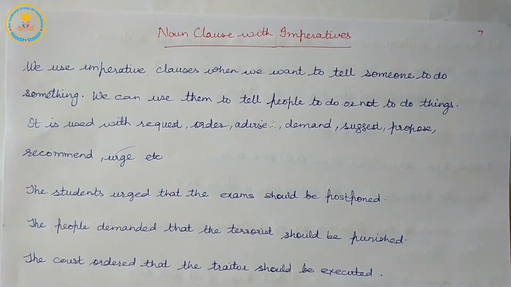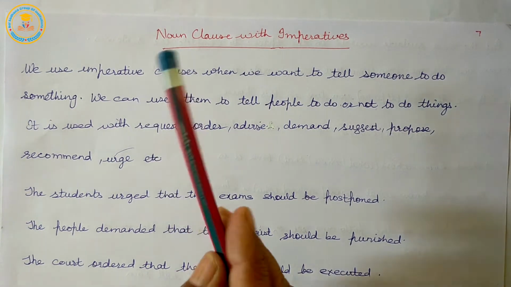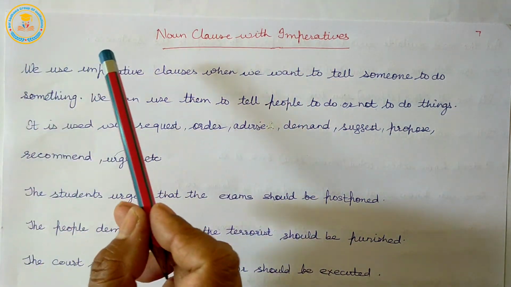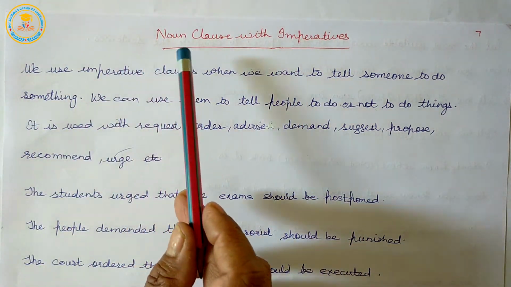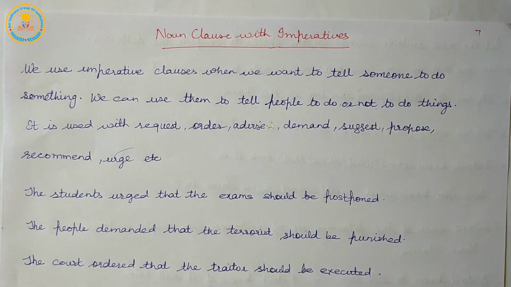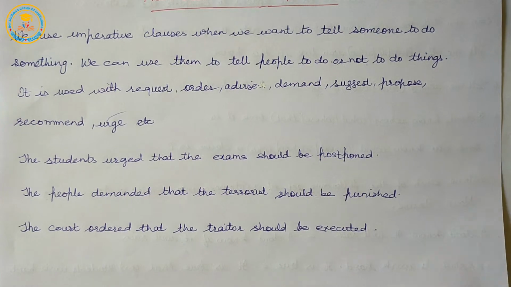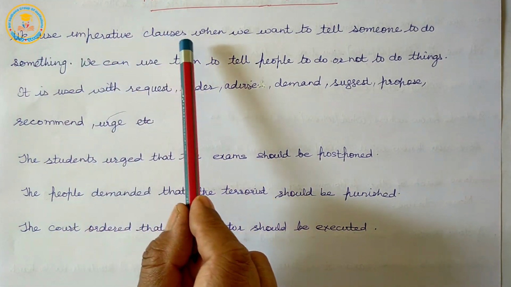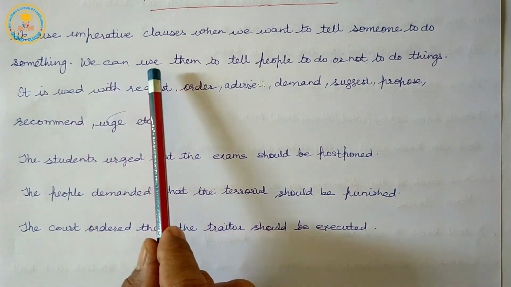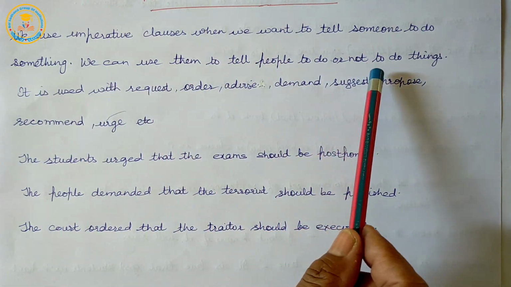So in this topic, our next topic is noun clause with imperatives. We use imperative clauses when we want to tell someone to do something, or to tell people to do or not to do things.